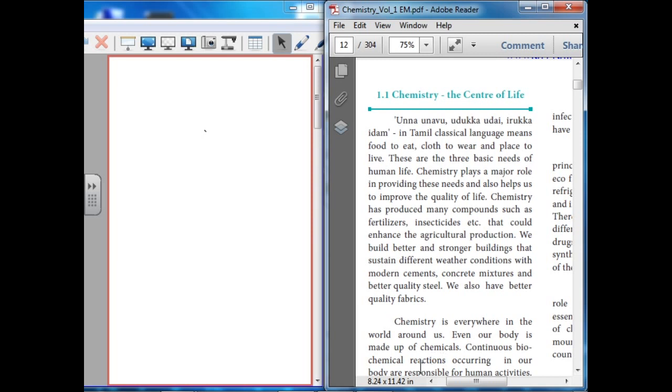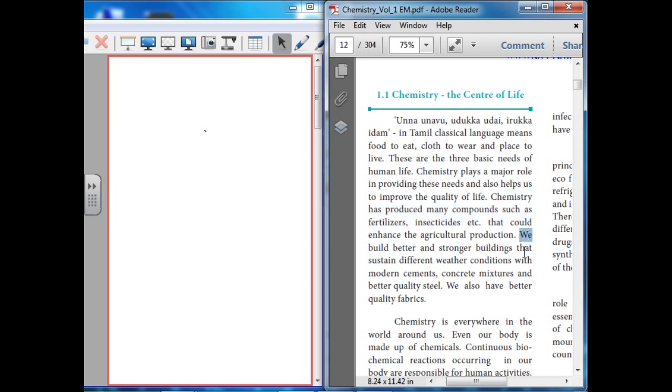In the classical Tamil language it is said, unna unavu, udukka udai, irukka idam. That means food to eat, clothes to wear, place to live. These are the three basic needs of human life. Chemistry plays major roles in providing these needs and also helps us to improve our quality of life. Chemistry has produced many compounds such as fertilizer, insecticide, etc. that could enhance agricultural production.